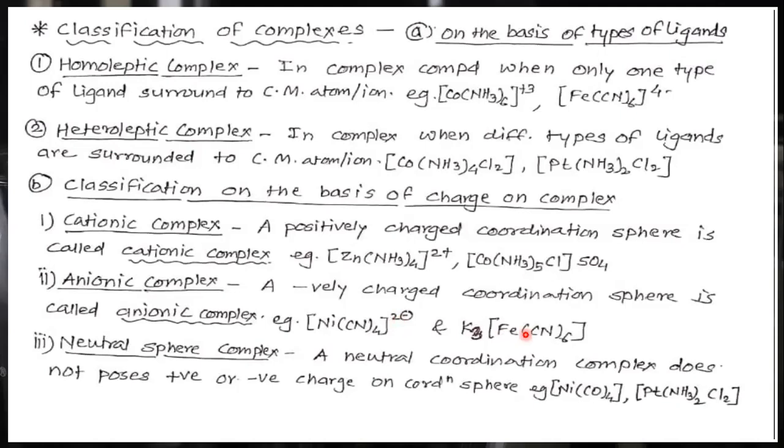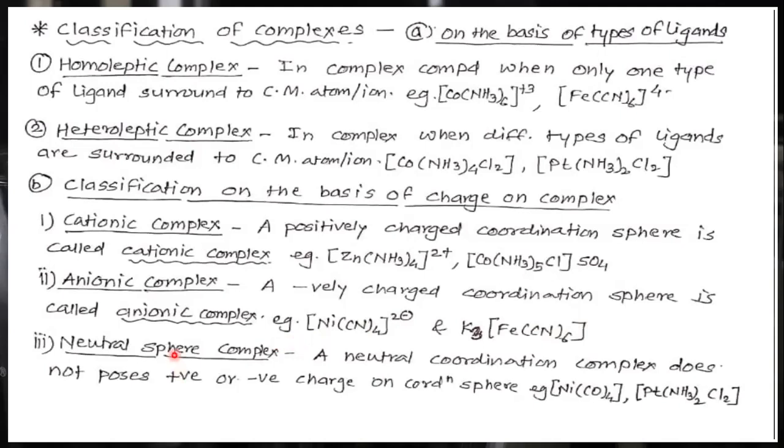Now this is a compound because it is along with the counter ion and coordination sphere. So when it dissociates in water, 3K+, this complex coordination sphere has three negative charges. So a coordination sphere with negative charge is called an anionic complex.